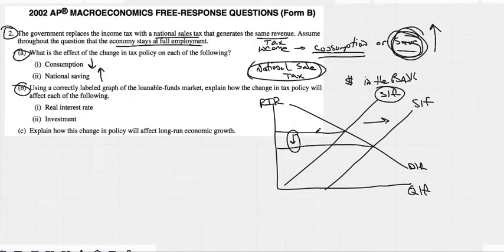This should make sense, but sometimes when I'm tutoring, students don't seem to get that. If there's more money in the banks, banks make their profits by loaning money out. So if they have a ton of money, the price, the interest rate, the price of money, would fall. They want to loan it out quicker, so they lower the interest rate so more people are attracted to come in and take out loans.